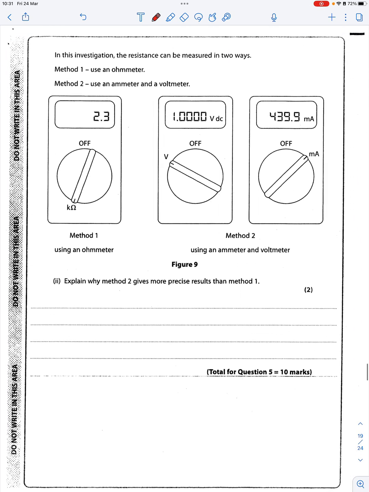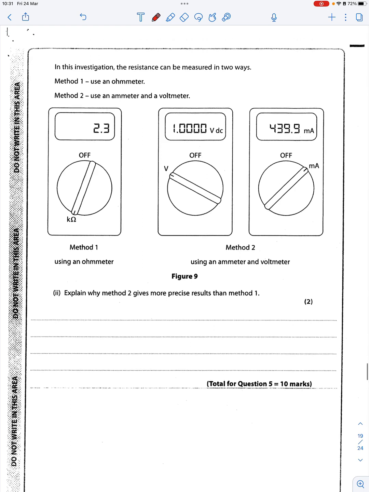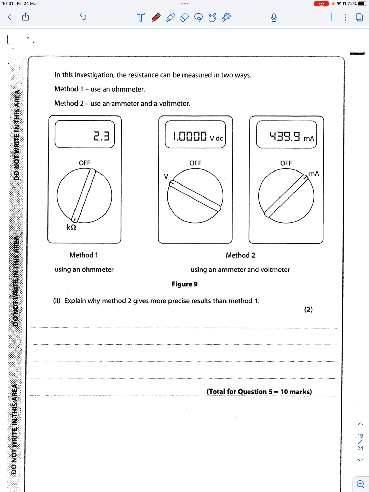Now, the next part of the question, it's showing you an ohmmeter and an ammeter and a voltmeter. Method 2 gives more precise results than method 1. Explain why. The reason being, look at the display. Here we've got 5 digits on the voltmeter and 4 digits on the ammeter.